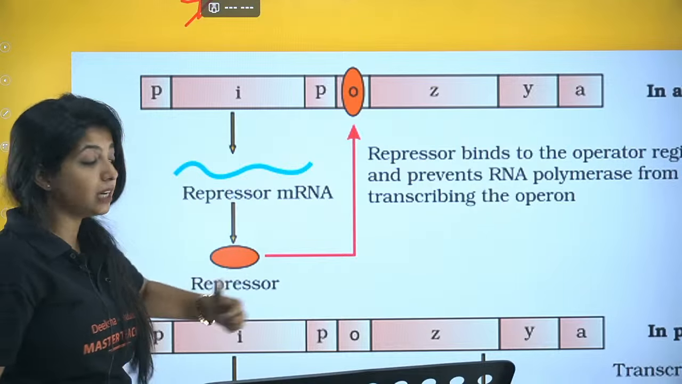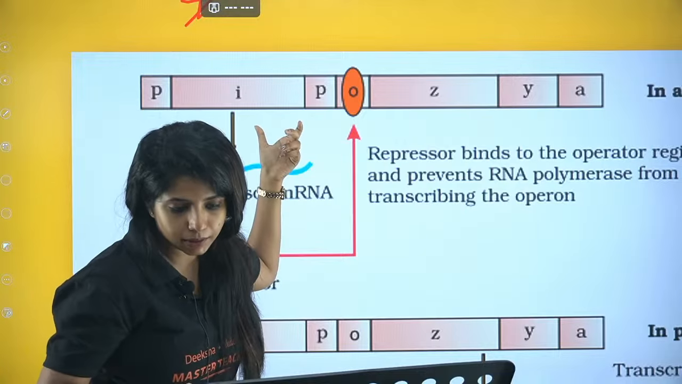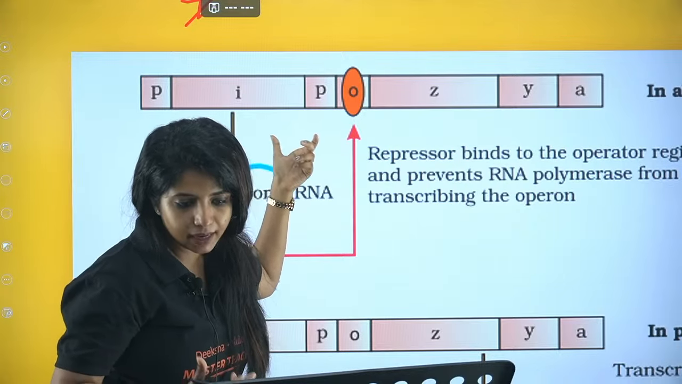What is the name of this protein? Repressor protein. And what is this gene? Regulatory gene. It is regulating something.